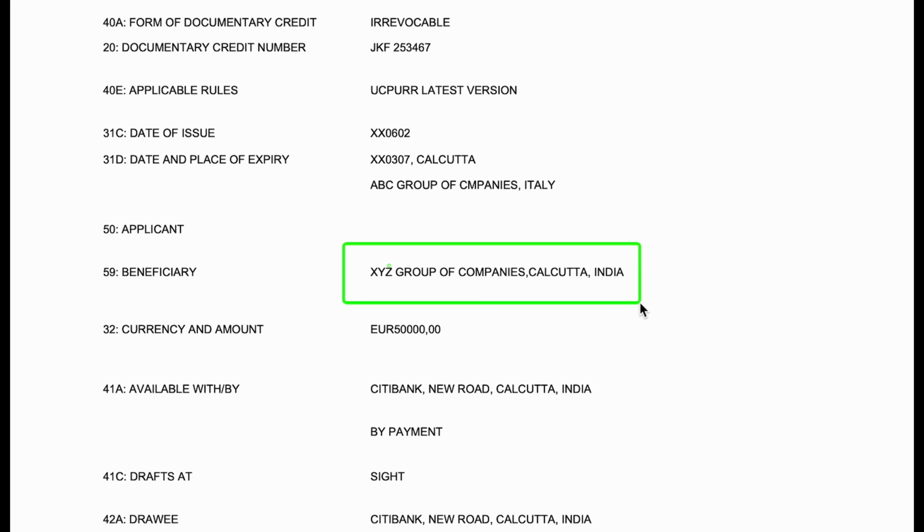Now one question will arise, whether the beneficiary can issue a document if nothing is mentioned in the LC. The answer is yes, beneficiary can issue the document provided the issuer of that document is not defined anywhere in the LC issued or anywhere in the UCP.